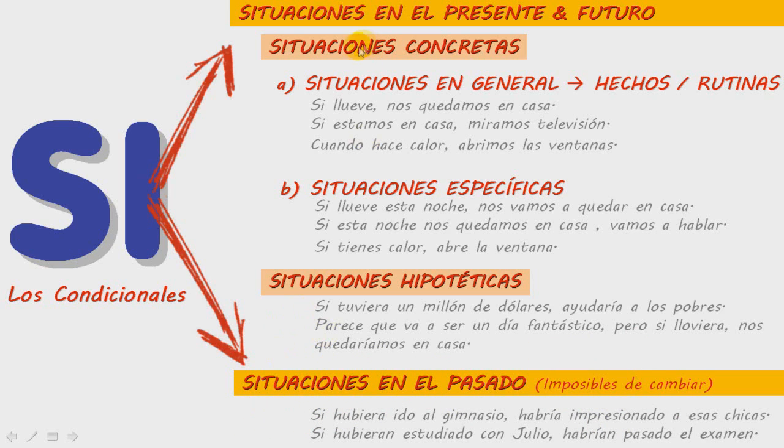So in future videos, we're going to study each of these types of conditionals in detail, but the important thing, the message from this lesson, is to have this clear, that conditionals could be referring to present and future. For present and future, we have basically situaciones concretas, very concrete situations. If some condition is fulfilled, something else happens or will happen, and some hypothetical situations. If this happened, this other thing would also happen. Less likely to happen, of course, than the first group, and also situations in the past. If I had done this, this other thing would have happened. If this is clear, you are ready to proceed to the first type of conditional.